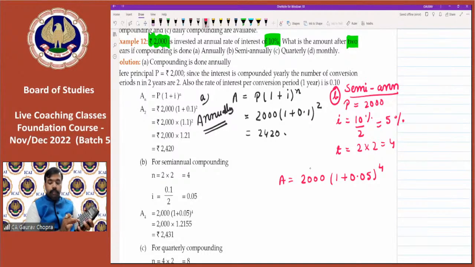So 1.05, then press multiply and equal to for 3 times. 1, 2, 3. And then multiply it with 2000. We will get the result as 2431. This is semi-annually. So semi-annually means half yearly.